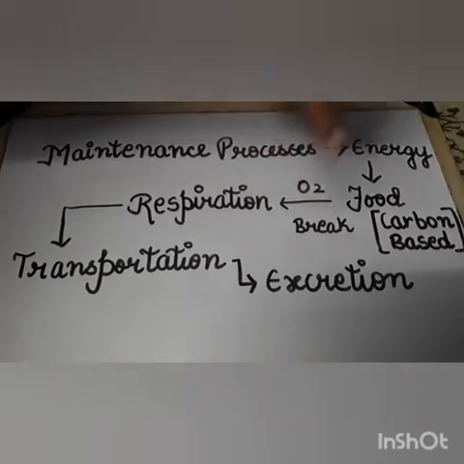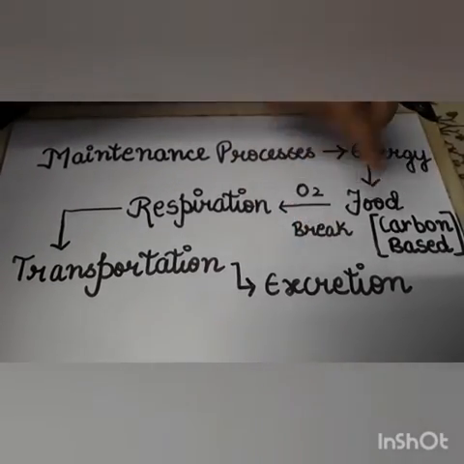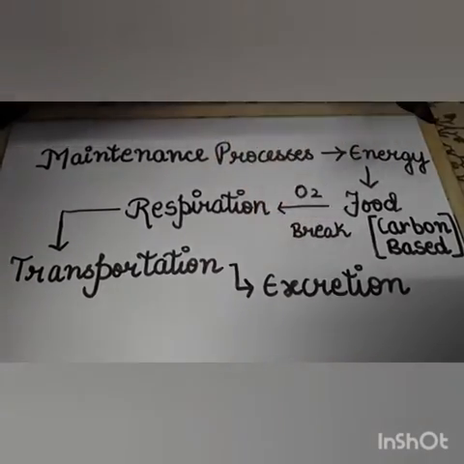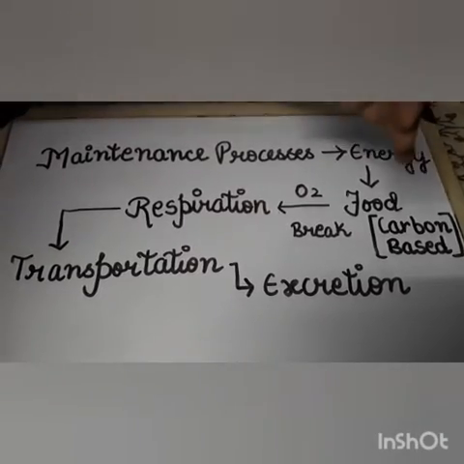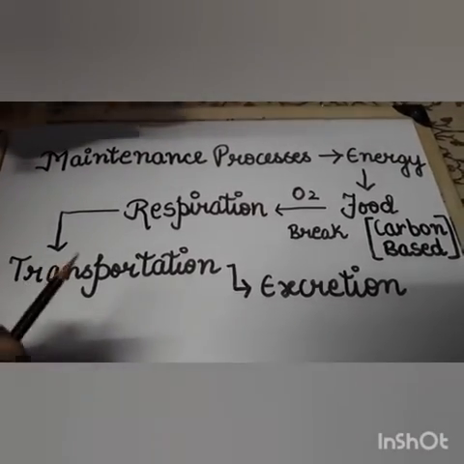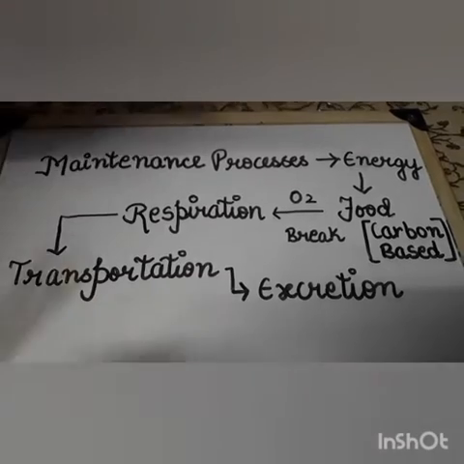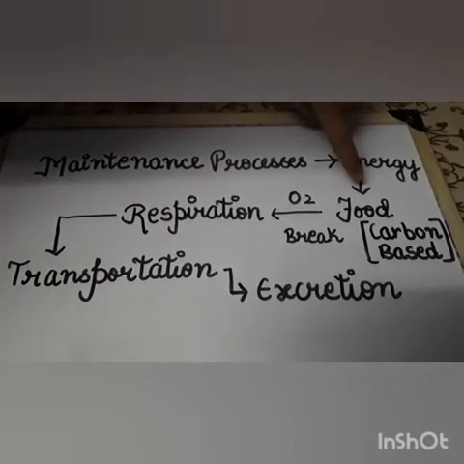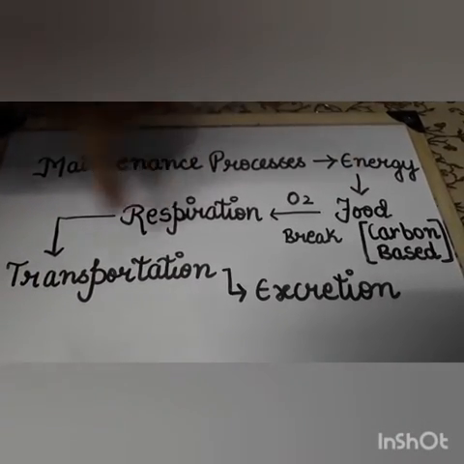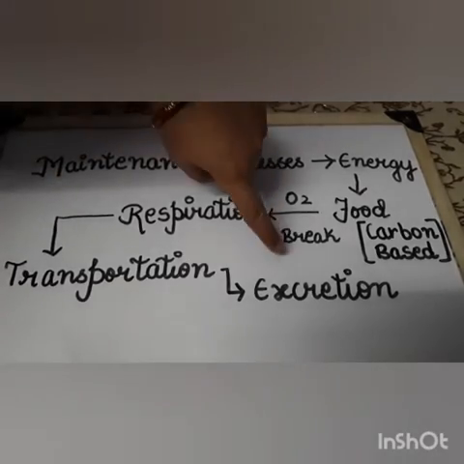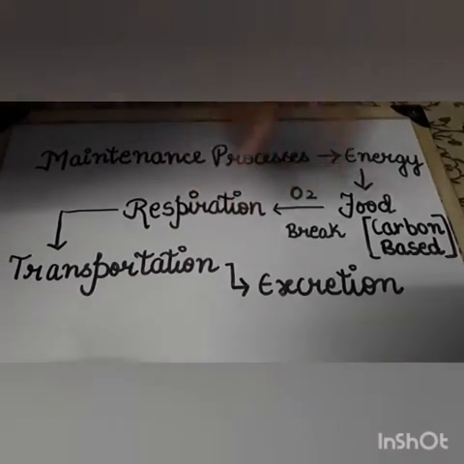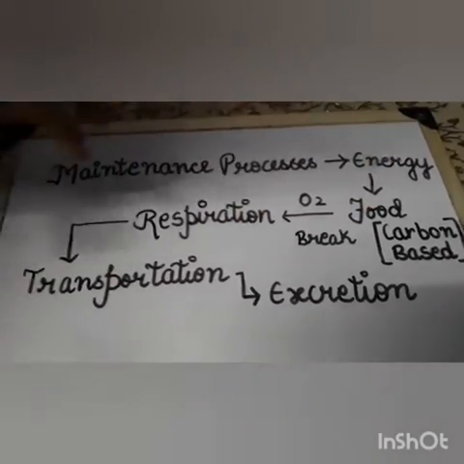For this, there should be an excretory system for the removal of all the waste products. So you have seen the main life processes: nutrition, respiration, transportation and excretion. In this chapter, we will study these processes.